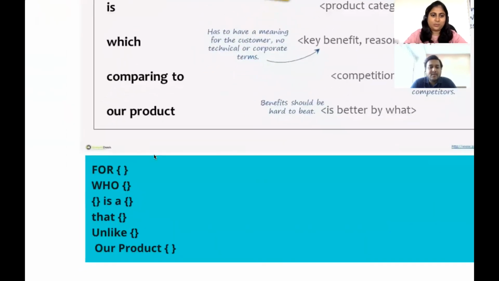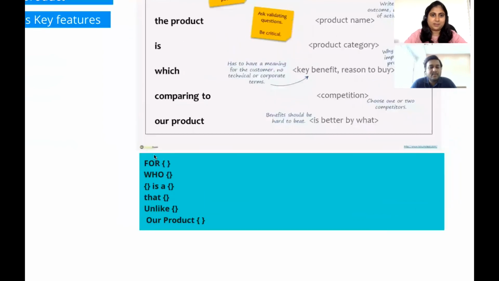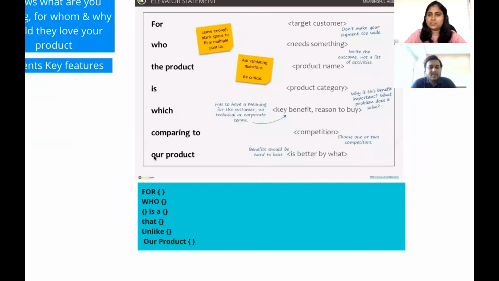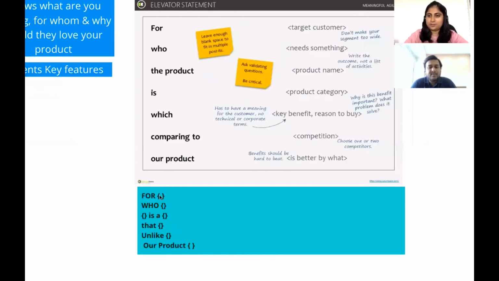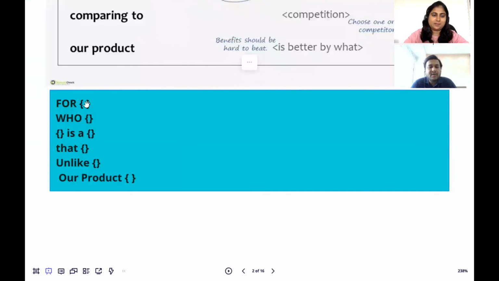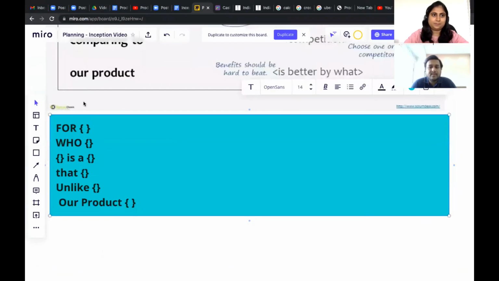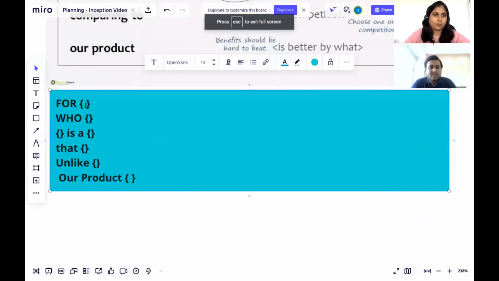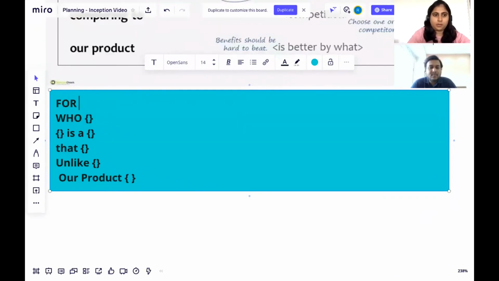Okay. Let's start with, so who is this product for? So, cab service, I would say working professionals in urban cities. Okay, so this is for working professionals.